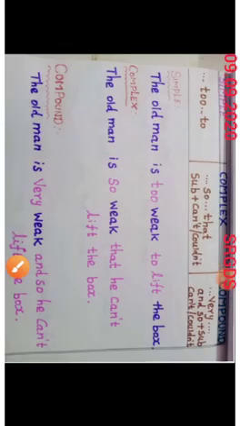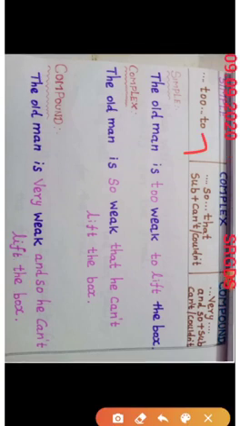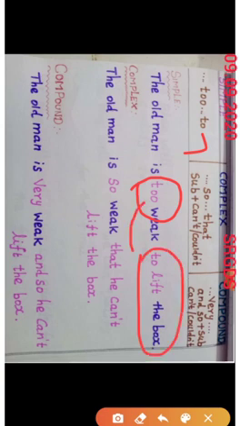Next rule: the infinitive method, "to". In a simple sentence, "to". In the complex sentence, "so that" plus subject plus "cannot" or "could not". In compound, "very" and "so", same, subject plus "cannot" or "could not". Just remember these words. Simple sentence: The old man is too weak to lift the box. The sentence which has only one main verb is called a simple sentence, so there is only one main verb.